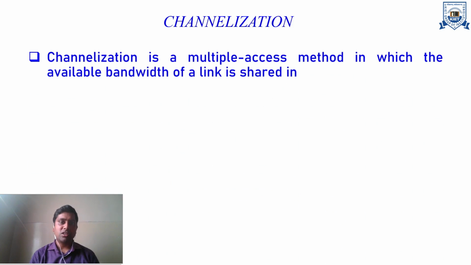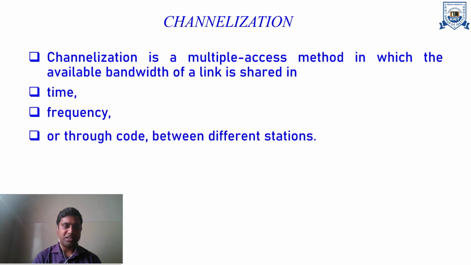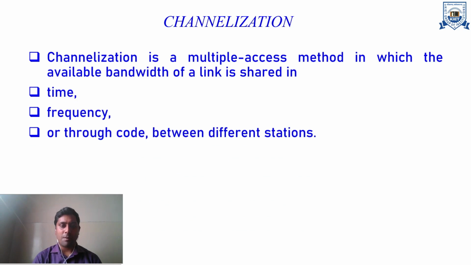In the last video lecture, I discussed the random access protocols and the controlled access protocols. Now the third one is channelization. Channelization is a multiple access method in which the available bandwidth of a link is shared in the form of time, frequency, and code among the different stations.